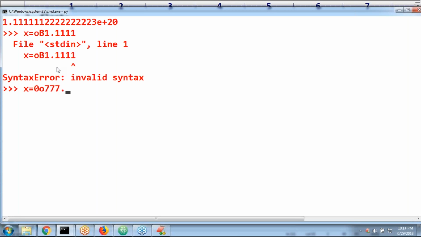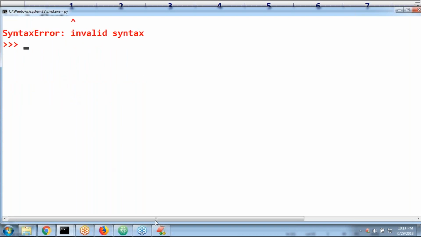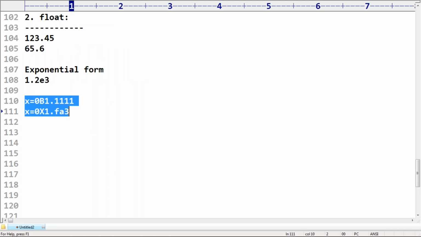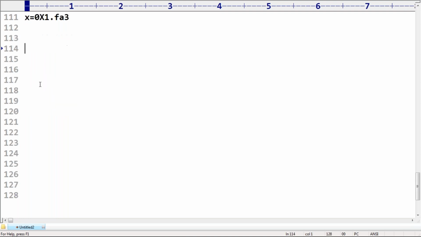x is equal to 0o 777.77, invalid syntax. That's why make sure, very important, sir, integral values we can represent either by decimal, binary, octal, hexadecimal. But floating point values, if you want to represent, compulsorily we should go for only decimal. There is no other alternative way. But one extra facility is exponential form is allowed, no problem at all. Any doubt? That's all. This is the second data type that we have, sir.